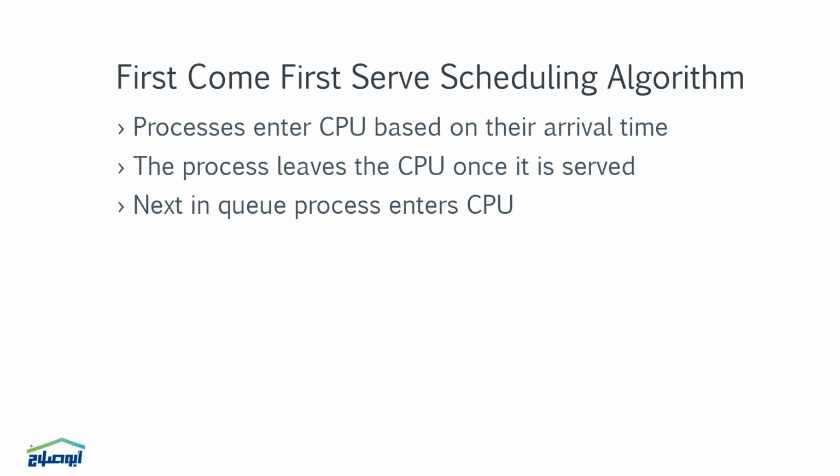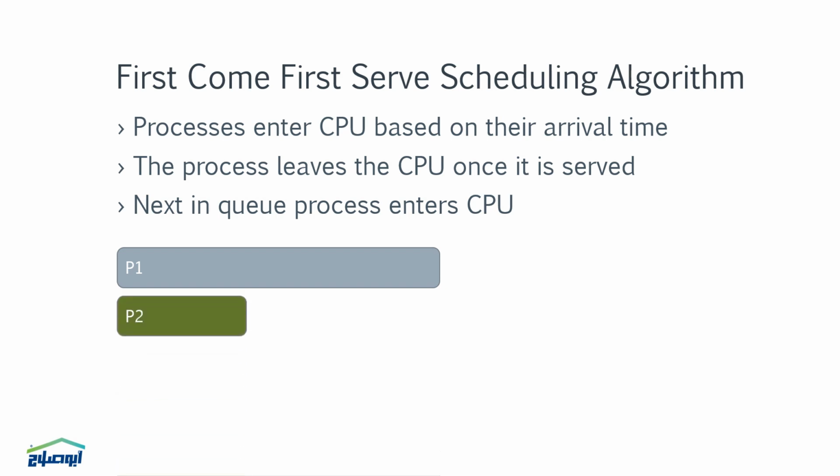When the CPU is free, it is allocated to the process at the head of the queue. Here's a step-by-step explanation of how FCFS works. 1. Arrival of processes. As processes arrive, they are placed in a queue called the ready queue. 2. Execution order. The process at the front of the ready queue, the one that arrived first, is selected for